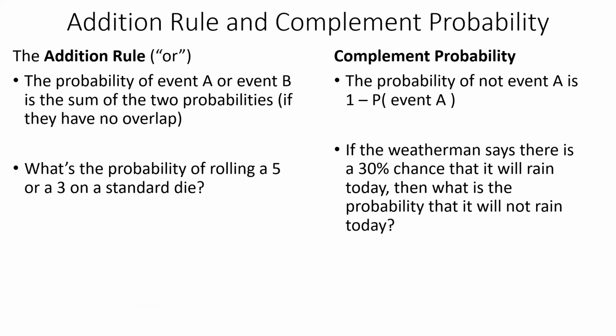All right, so each of these has a special name. The OR problems are what's called the addition rule. The probability of event A or event B is the sum of the two probabilities. So that means we are adding. That's why we call it the addition rule.